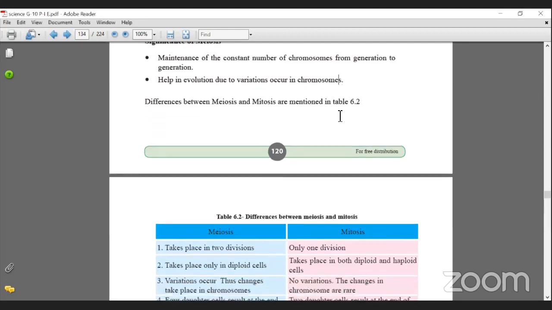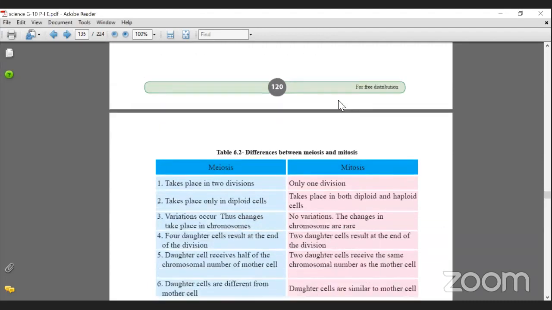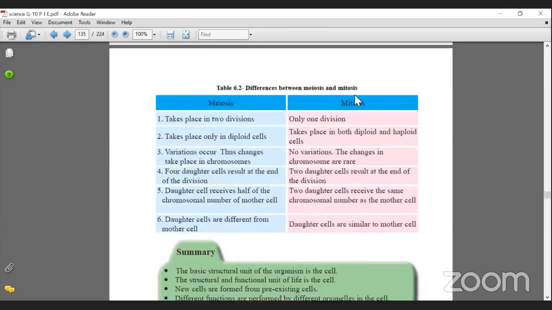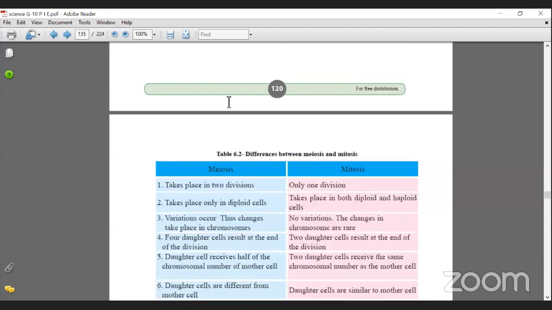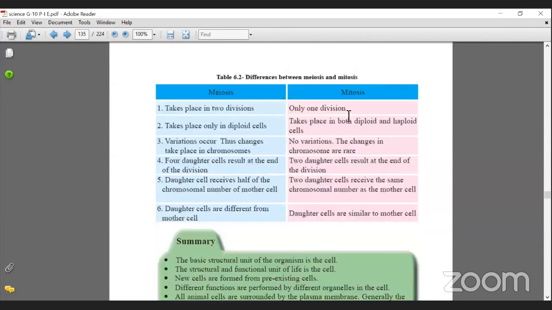Look at this picture in here: the difference between meiosis and mitosis. Meiosis takes place in two divisions, as you saw in this picture. And when we are talking about mitosis, only one division takes place, only in diploid cells. Now, someone had asked, what is a diploid cell? Can anybody tell me? Do you all know what a diploid cell is?